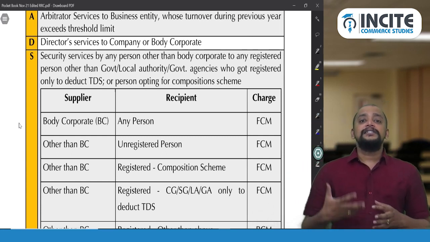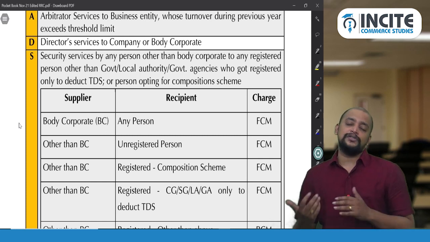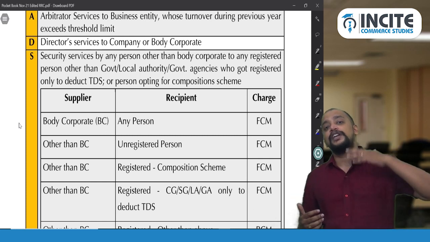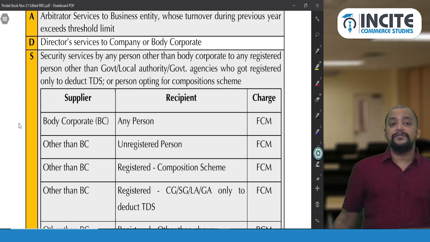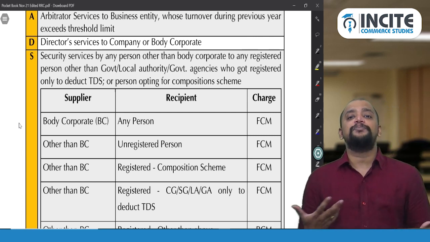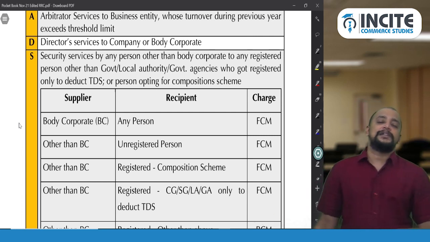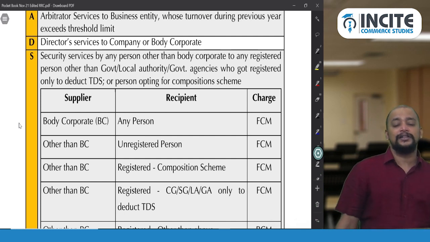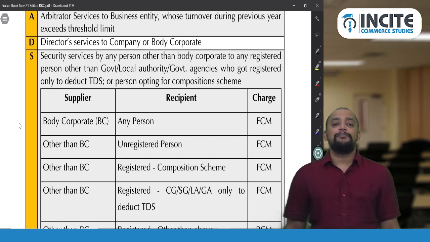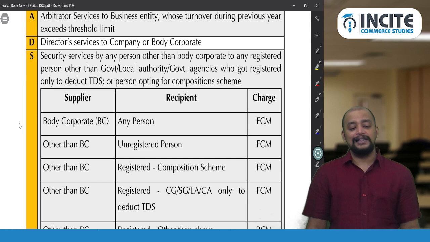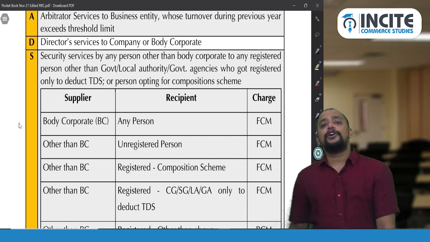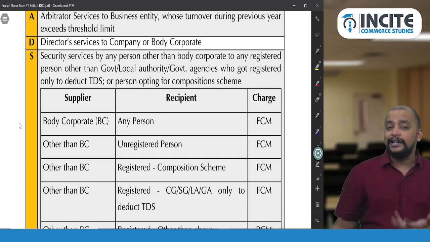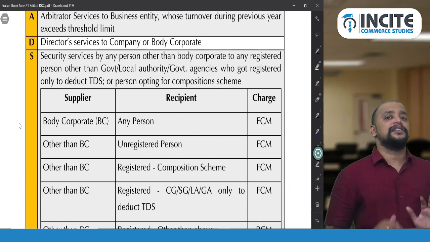Don't get confused with the securities lending scheme. This security service is security agency service, that is manpower supply service. There are some manpower supply agencies who will be providing security personnel. Whenever they provide security personnel, liability to pay GST is on the recipient, provided the supplier, that is the security agency, is other than a body corporate, and the recipient should be registered. The recipient can be a body corporate or other than a body corporate, that is not a condition, but the recipient should be registered, that is the only condition.